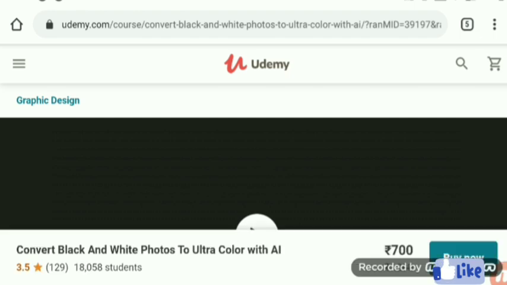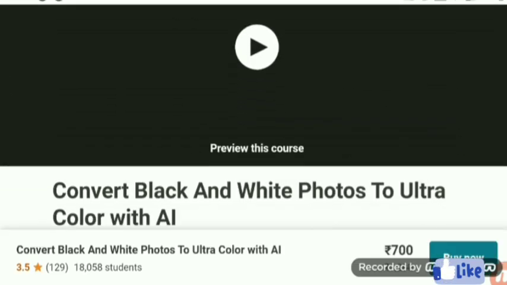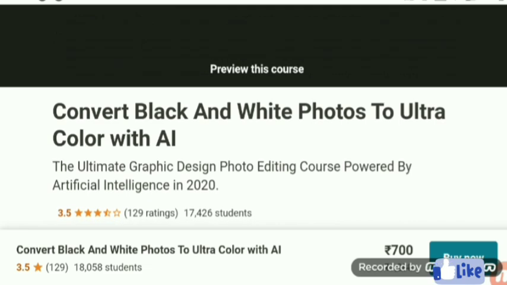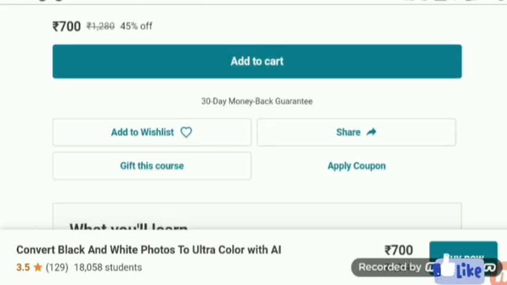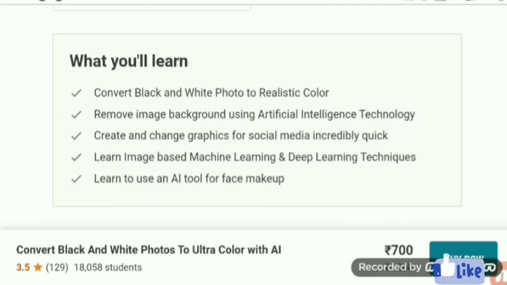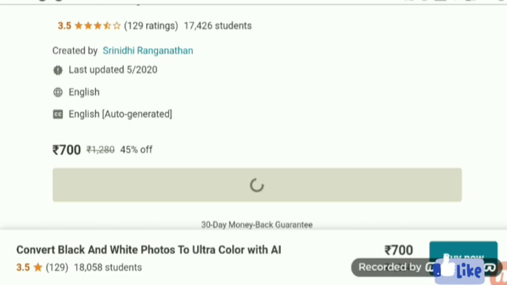Maybe there are some courses waiting for you, and here is the first one: convert black and white photos to ultra color with AI. It is a graphic design course and also related to photo editing. So those who are interested in photo editing can choose this course.